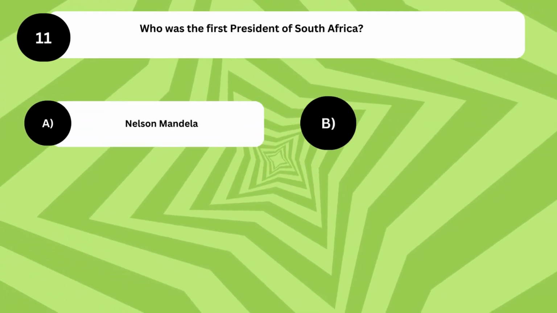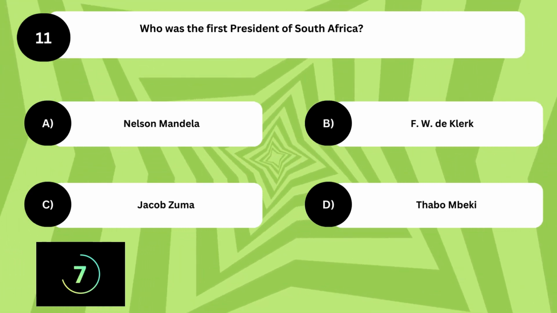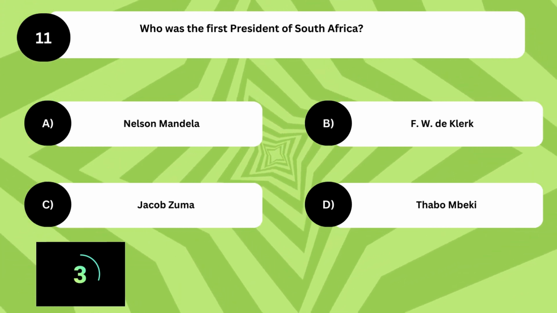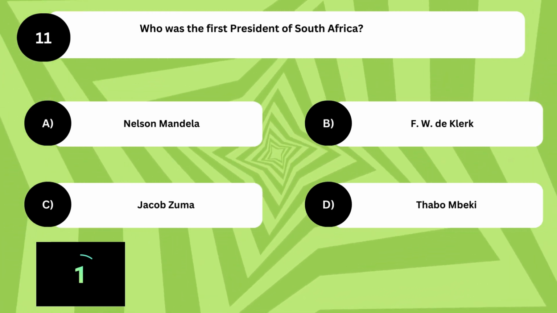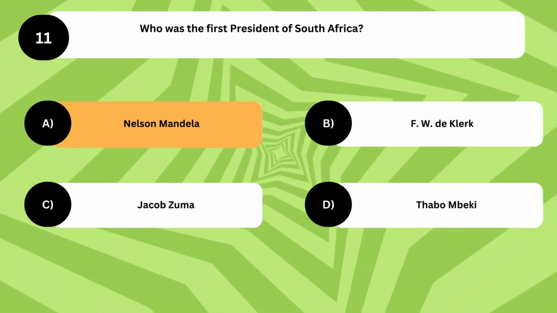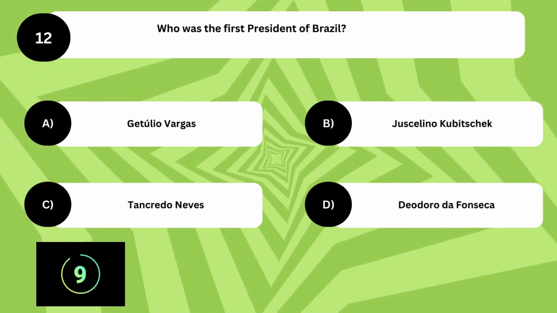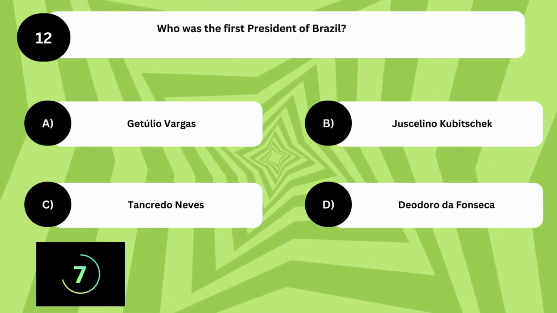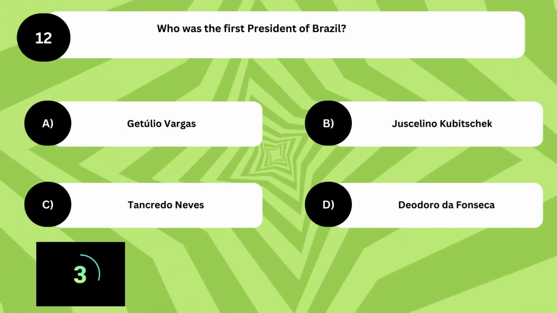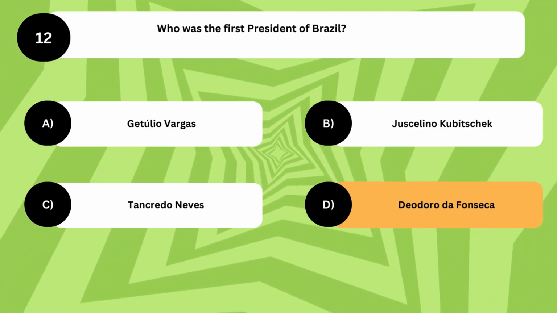Who was the first President of South Africa? The answer is A. Nelson Mandela. Who was the first President of Brazil? The answer is D. Deodoro da Fonseca.